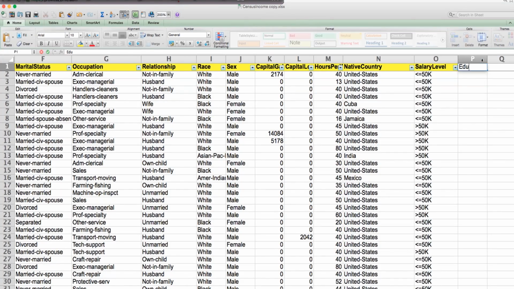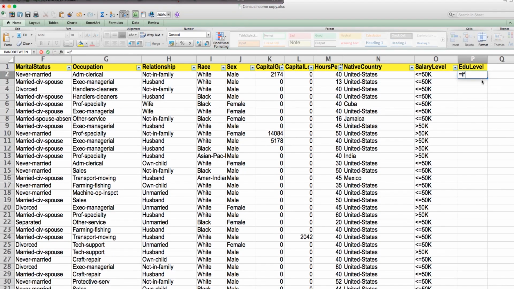Let's start by creating a new column called Edu Level. For some reason, it works well if I create this new column at the end of our data set. Just remember, the E column contains information on education levels. That's convenient, right? It says if E2 is less than or equal to 8, then school.